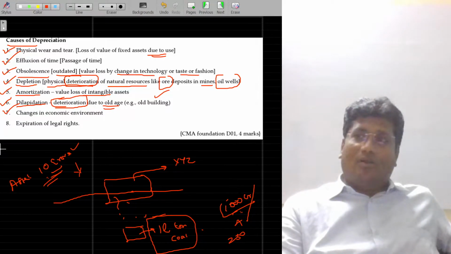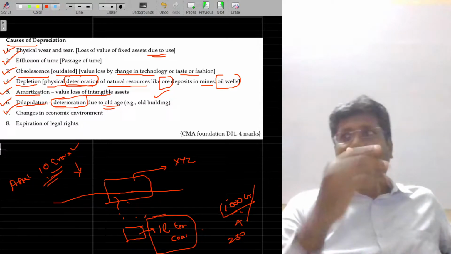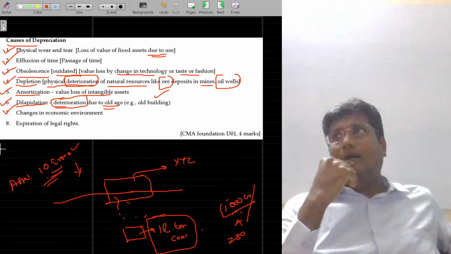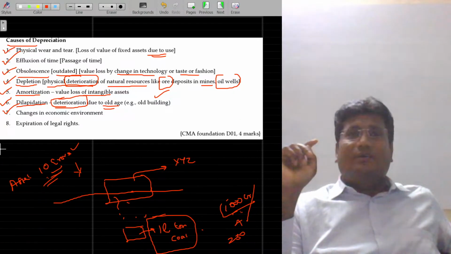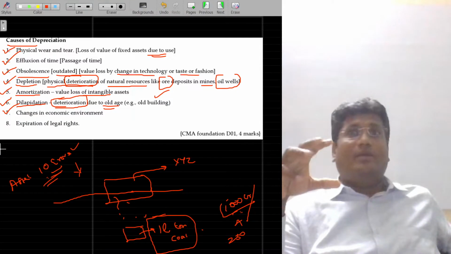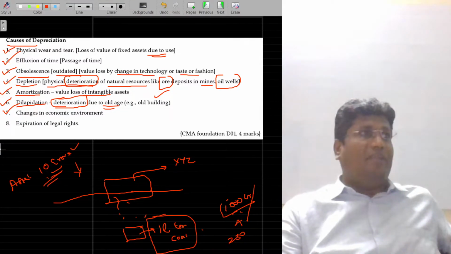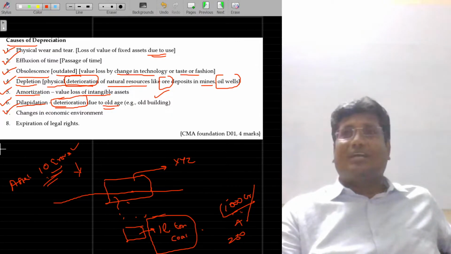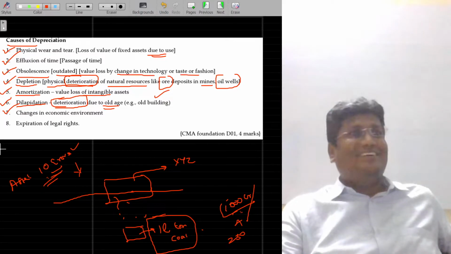Around 20 years ago, I had a Yamaha bike. When I had a Yamaha bike, it seemed to be a luxury one, rather than going for a normal TVS, Suzuki or whatever company. Sridhar is using a Yamaha bike.